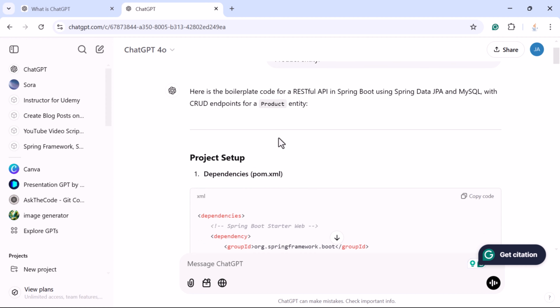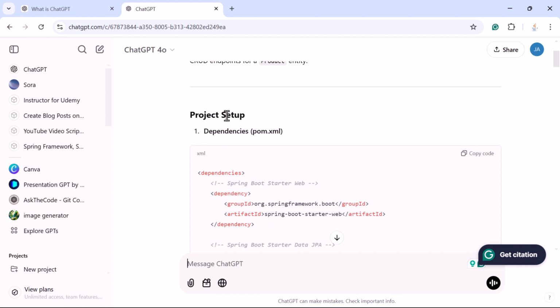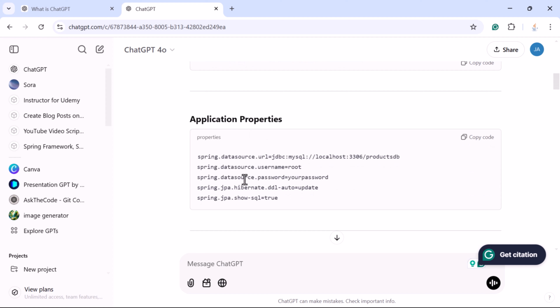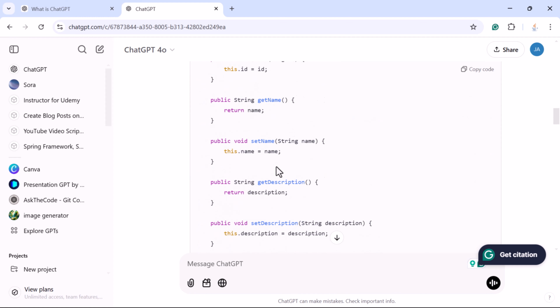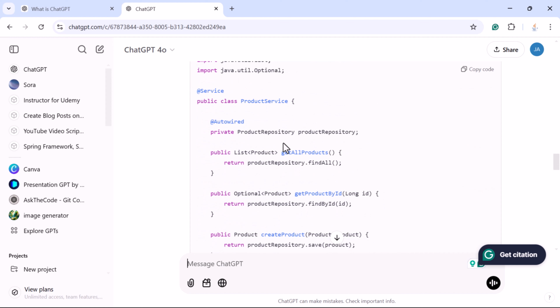ChatGPT basically generated the CRUD REST APIs for product entity using Spring Boot, Spring Data JPA and MySQL. You can see the step-by-step process. First, you need to set up the project and add these dependencies. Next, add the database related properties in application.properties file, and then create a product entity, and then create a product repository, and then create product service.